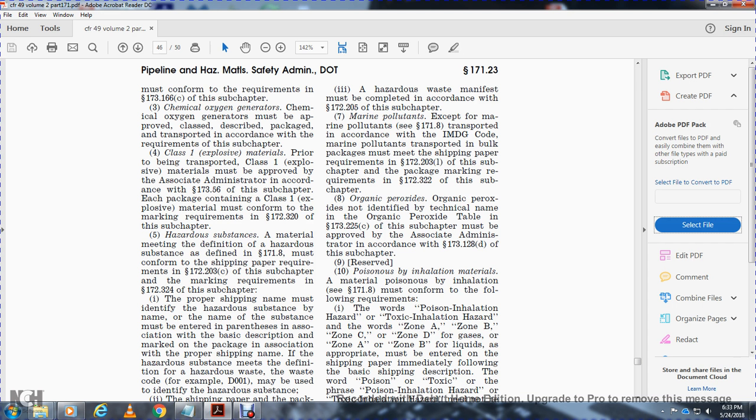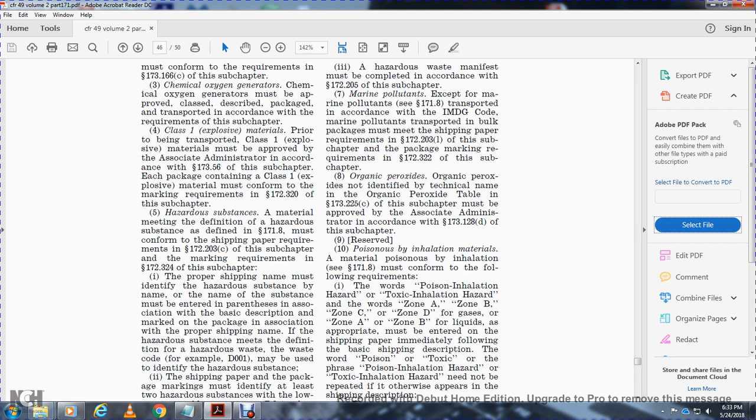Now in reserved. 10. Poisonous inhalation material. The material poison by inhalation must conform with the following requirements. Poison inhalation hazard. The toxic inhalation hazard words of Zone A, Zone B, Zone C, Zone D for the gases, Zone A or Zone B for the liquids, as appropriate, must be entered on the shipping paper immediately after the basic shipping description of the poison and toxic with the phrase poison inhalation hazard. The toxic inhalation hazard need not be repeated if it otherwise appears in the shipping description.